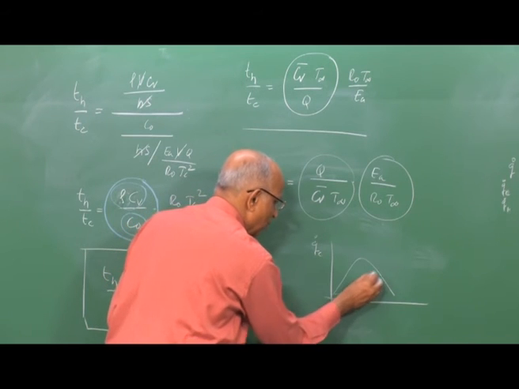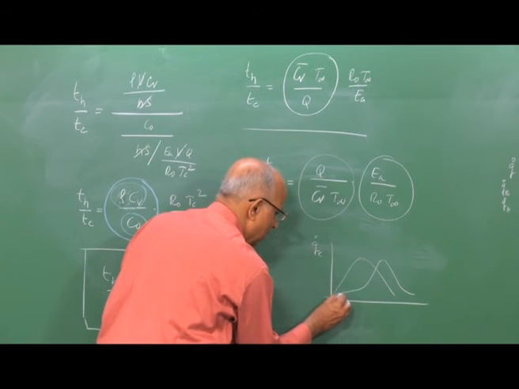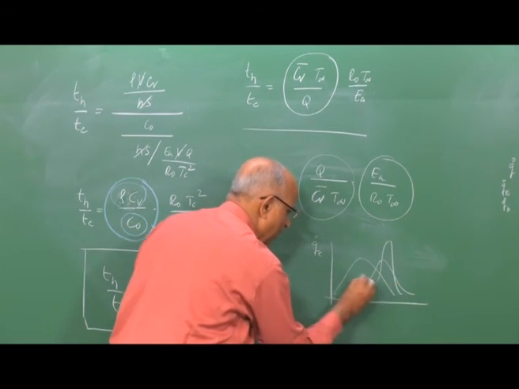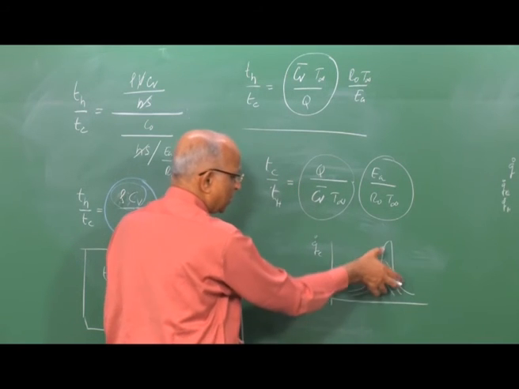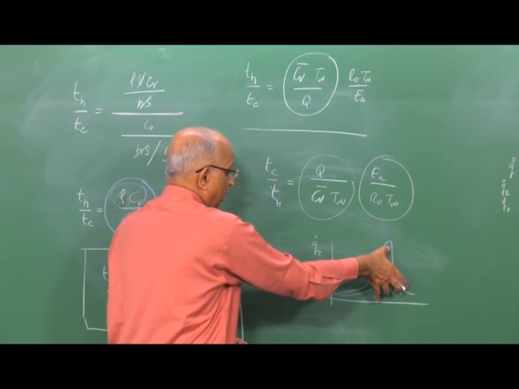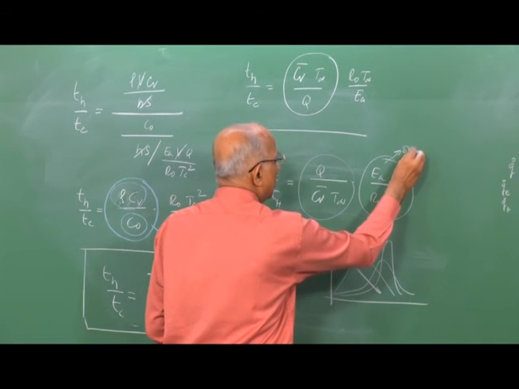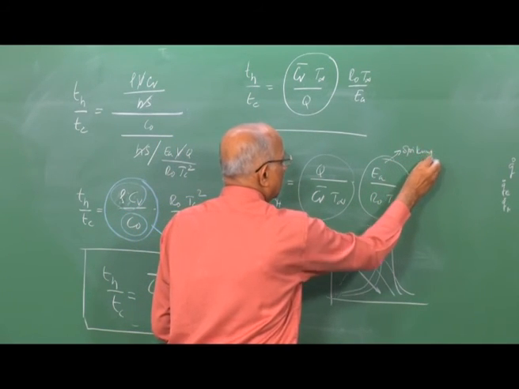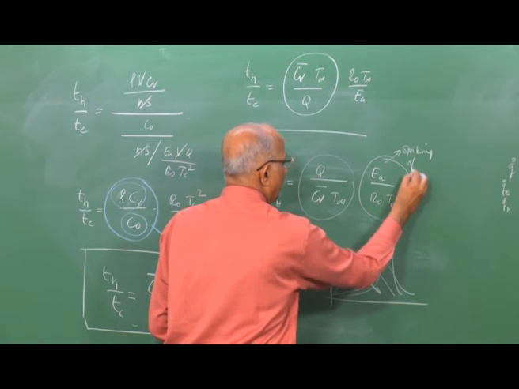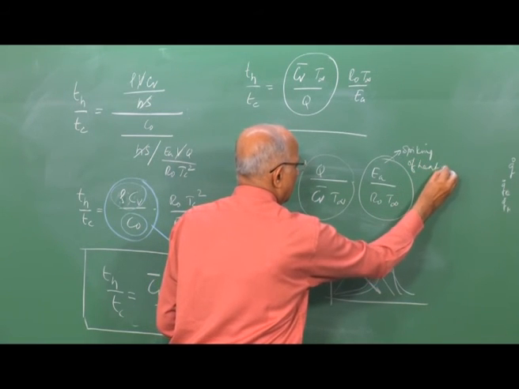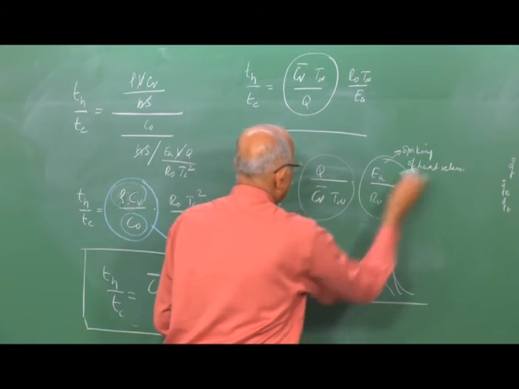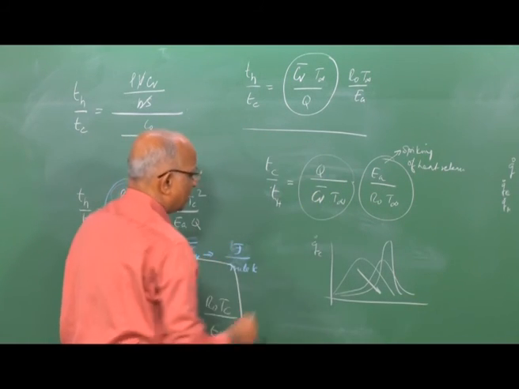When Ea is large, it goes like this. When Ea is still larger, it goes like this. Therefore, as activation energy goes up, the rate of heat generation spikes up. Therefore, this is a non-dimensional term for the spiking of heat release, whereas this tells me how much heat is getting generated.